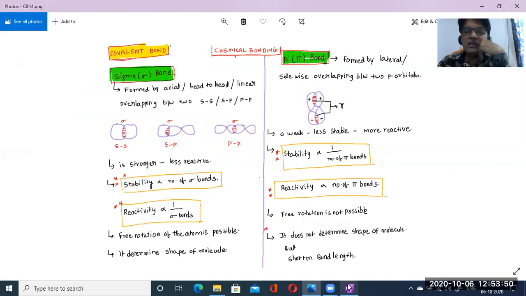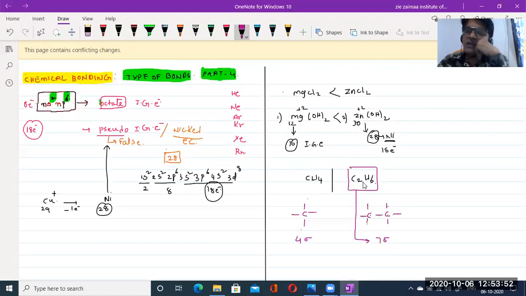So in this example, which one is the least reactive? Reactivity is inversely proportional to the number of sigma bonds, isn't it? So which molecule has the greater stability? C2H6. So greater stability means least reactivity. So C2H6 is less reactive and CH4 is highly reactive, like that.